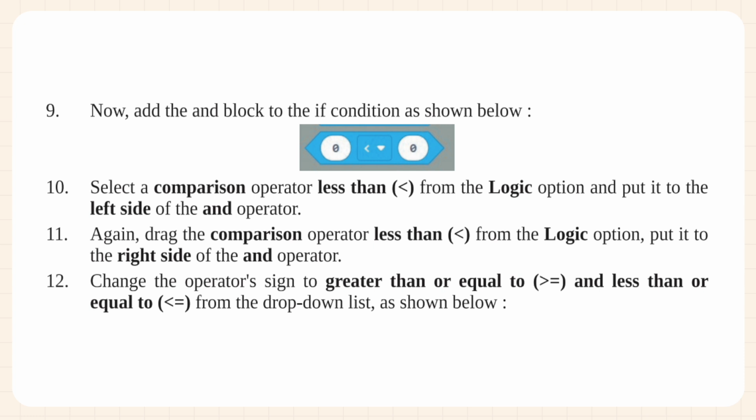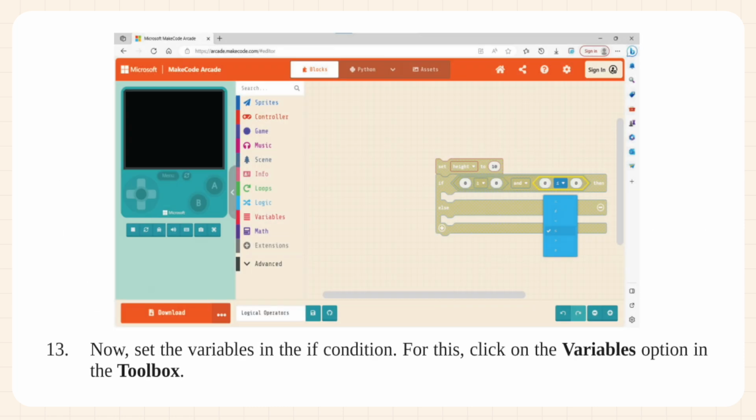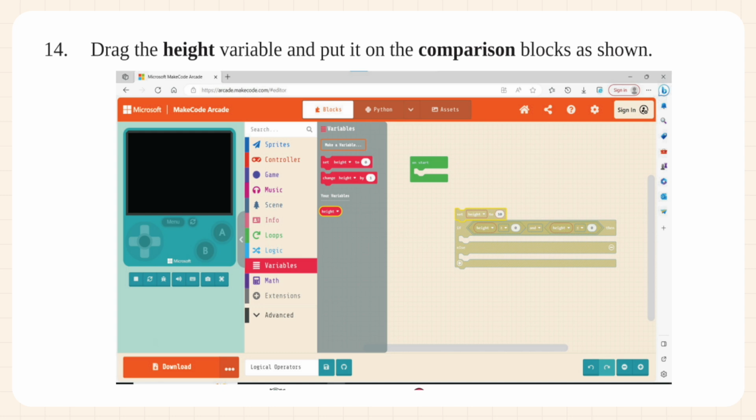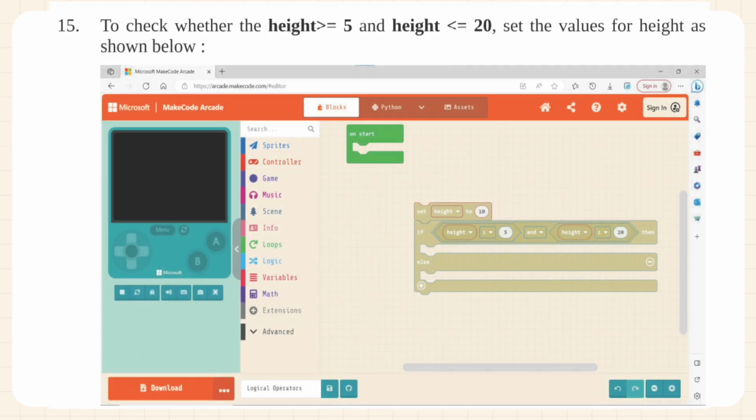12. Change the operator sign to greater than or equal to, is equal to, and less than or equal to from the drop-down list as shown below. 13. Now, set the variables in the if condition. For this, click on the Variables option in the toolbox. 14. Drag the height variable and put it on the comparison blocks as shown. 15. To check whether the height is greater than or equal to 5 and height less than or equal to 20, set the values for height as shown below.